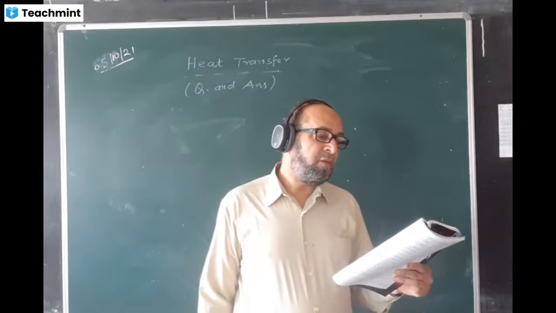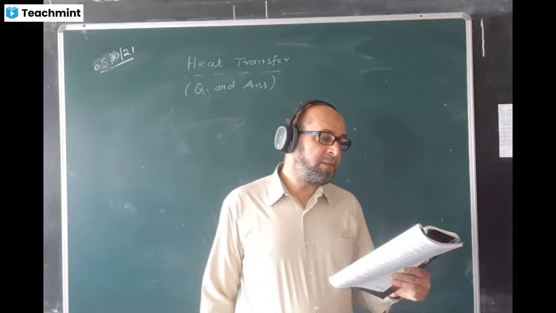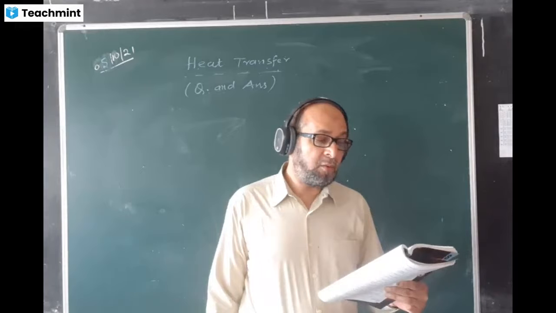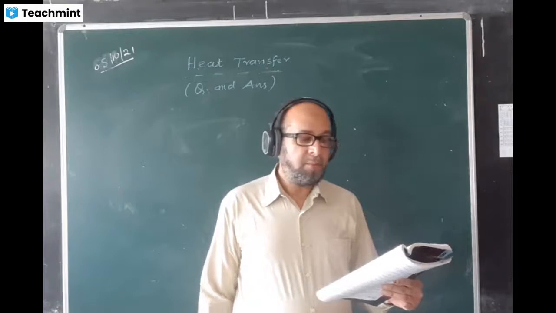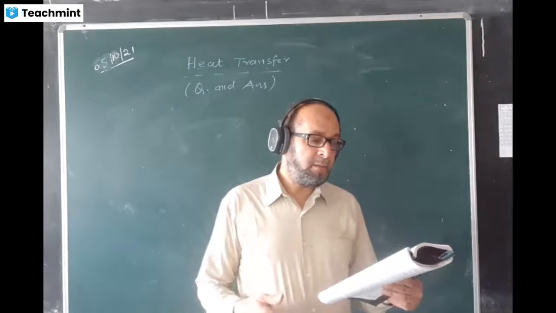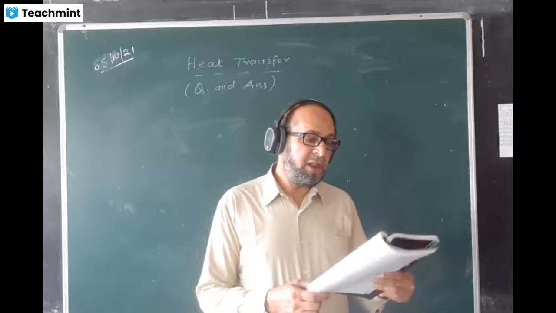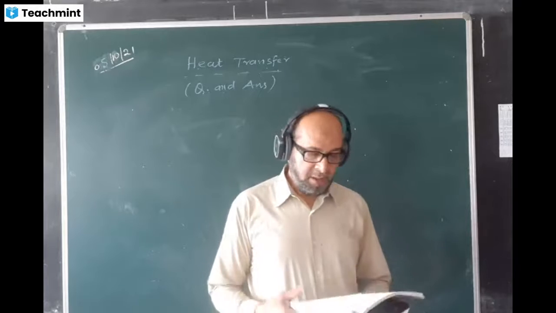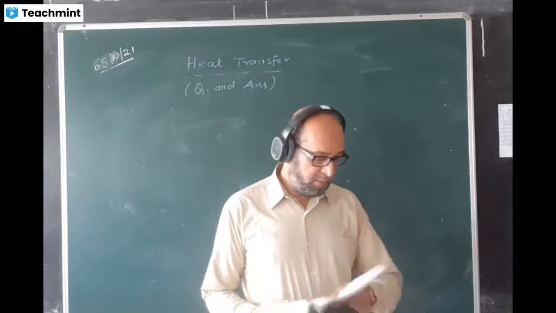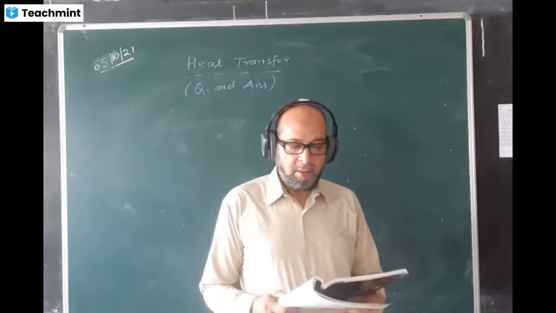Third option, telephone wires sag in winter but become tight in summer. This is also wrong. Telephone wires sag in summer and become tight in winter. The fourth one, a little space is left between two rails on a railway track, is correct. I think we have discussed all of these before.